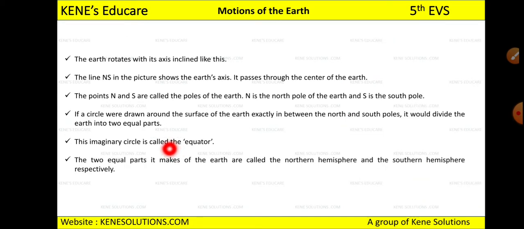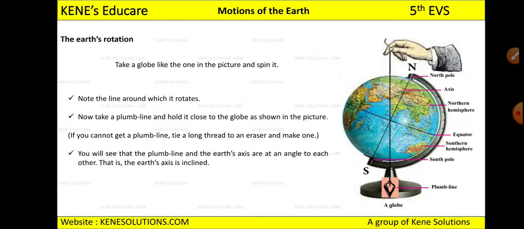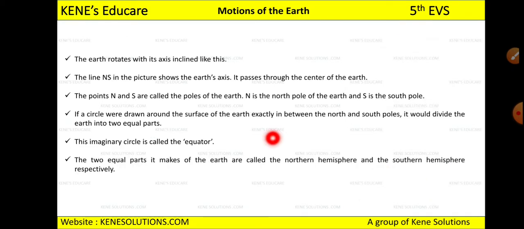The position north and south, they are called as poles of the earth. So here if it is written N, you will read it as north pole. If it is written as S, you will read it as south pole. If it is written as E, you will read it as east, and W is west. This is how you will read it.